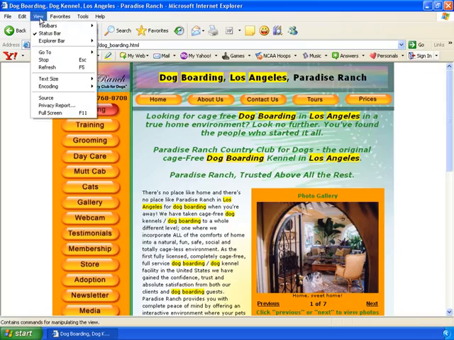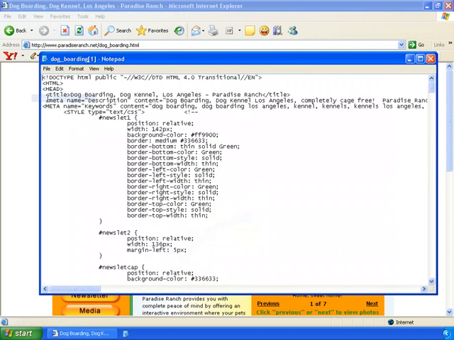If we take a little peek behind the scenes by going View, Source, we can actually look at the code for Paradise Ranch. In fact, we're going to cover each and every one of these in great detail in a future video. But at the top here, we have what's called the title, and the title is what's showing up way up here in the browser. This is what shows up in your bookmarks when you bookmark a page. It's also what shows up in all the search engines across the top. You can see here that the title of this page is Dog Boarding, Dog Kennel, Los Angeles, and it has four of the keywords I actually searched for.